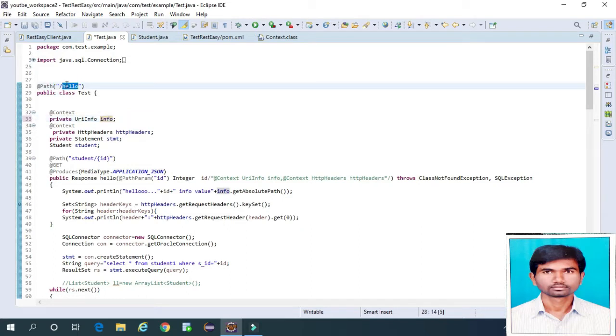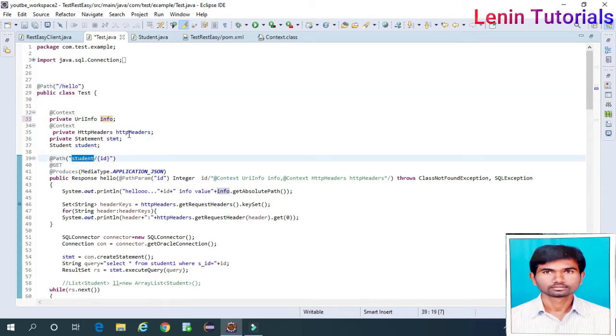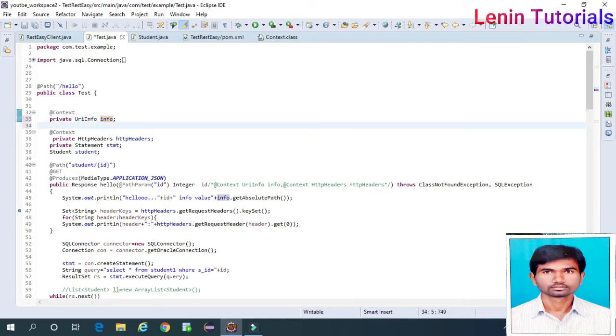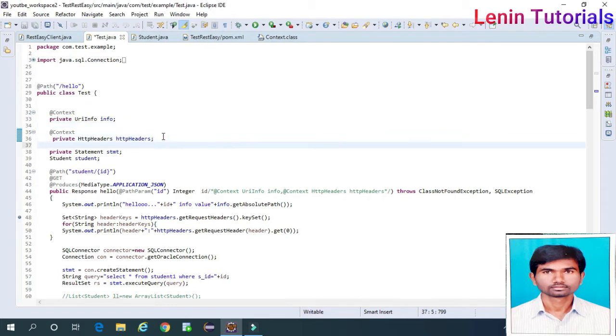I want to get the entire path URI, like localhost colon slash slash, project name slash hello slash student id, the entire path. Then I can use URI info like this. Here @Context I am using, in Spring how to use @Autowired, same only I am using here. The same way for HTTP headers also I am using.